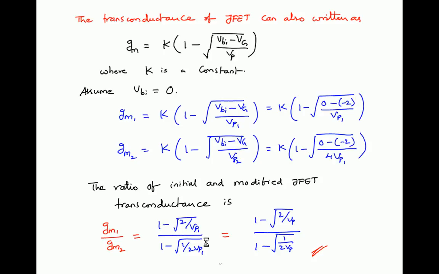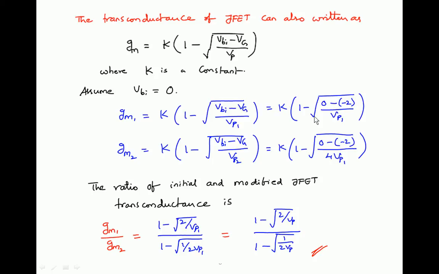Now Gm1, the transconductance of the initial JFET, is equal to K times 1 minus under root of (Vbi minus Vg) by Vp1. Vg is the gate voltage, given as minus 2 volts.